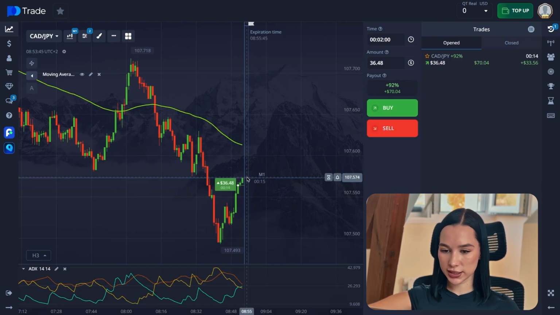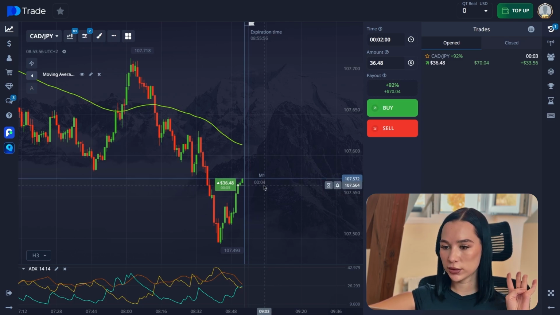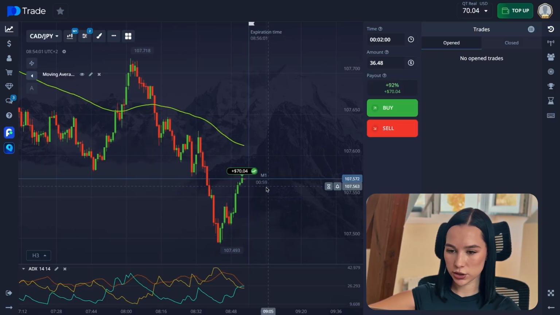So now it's 15 seconds till the end. It's going pretty well. Okay. It's 10 seconds. Pretty confident, without that many fluctuations or anything else. 5 seconds. 4, 3, 2, 1. And we close the trade in the plus. Okay, perfect.